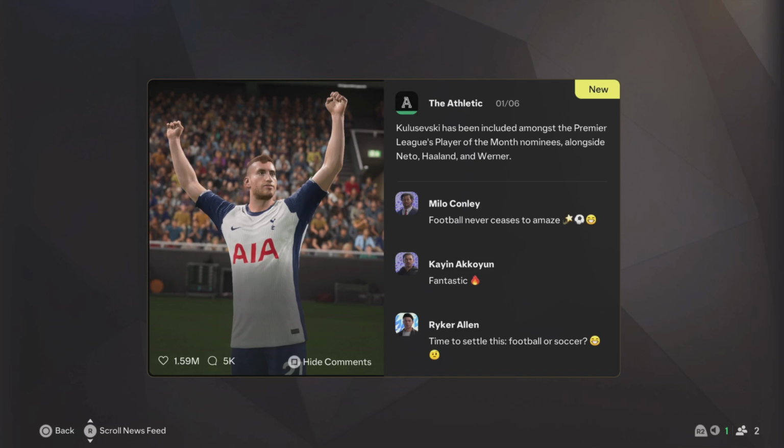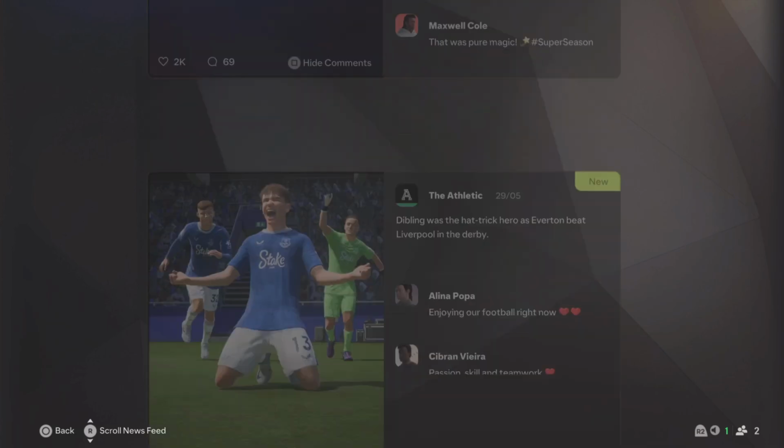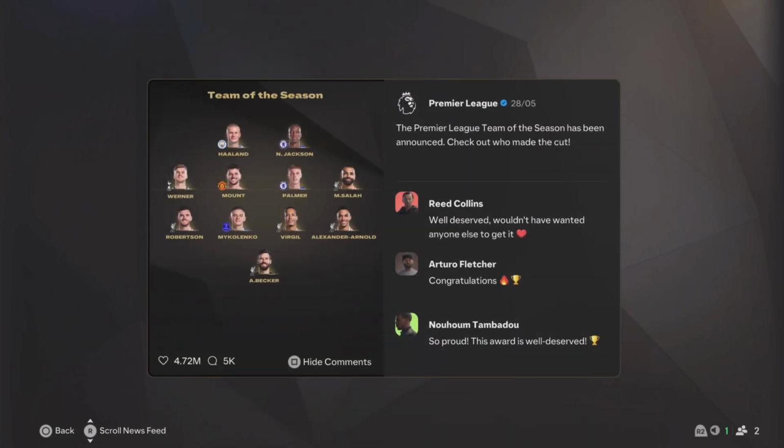Can I get a look at team of the season? That would be nice. I'd love to get a look at team of the season. Yes, Mason Mount is in team of the season. Wow. Mykolenko in team of the season as well. Werner in team of the season. Of course, Jackson's going to be the top scorer. Alisson, goalkeeper of the season.